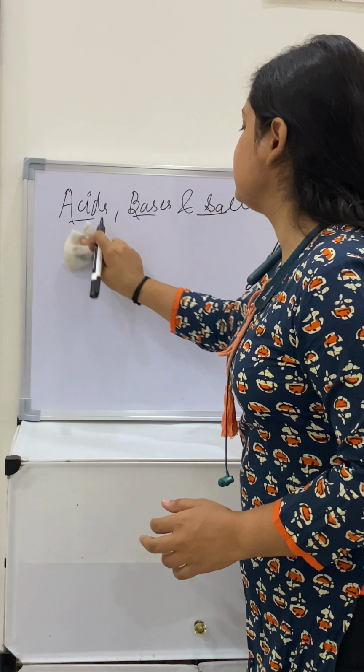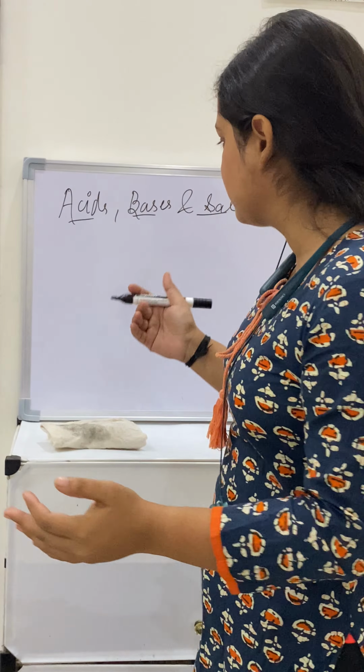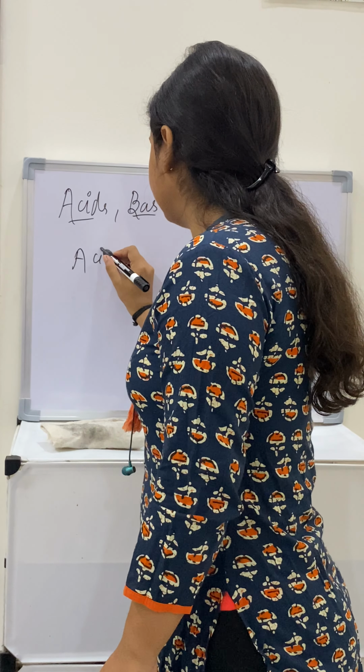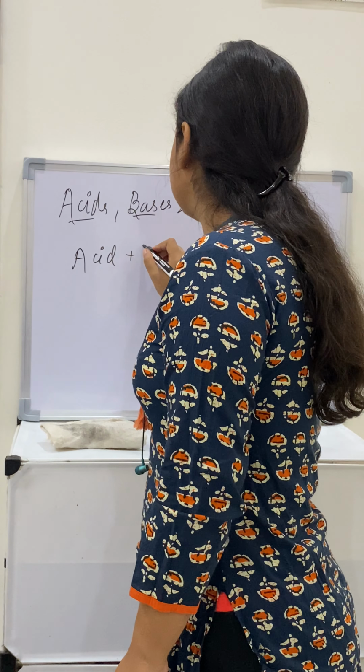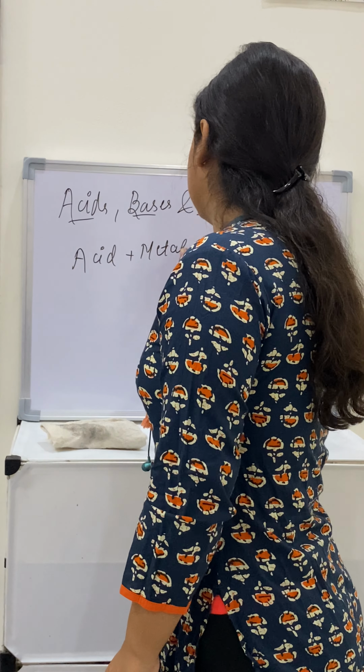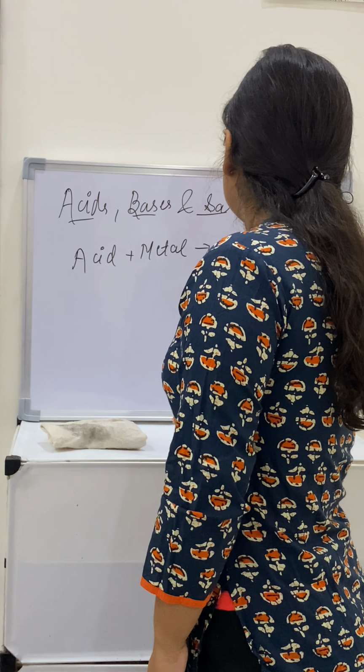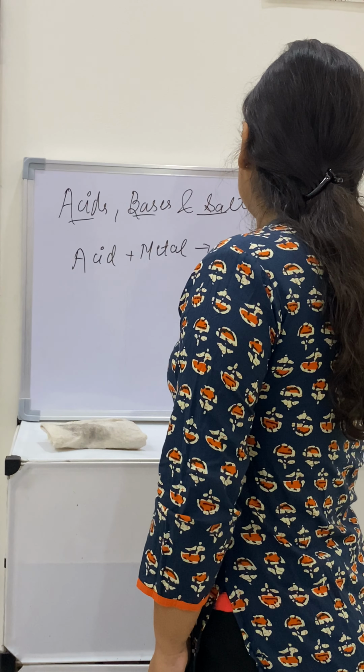Now we will see some reactions of acid and base. Acids react with metal to form salt and hydrogen gas. Similarly, bases also react. So we will see some of the reactions. Like acid, when they react with metal, it can be any metal, they will form salt and hydrogen gas.